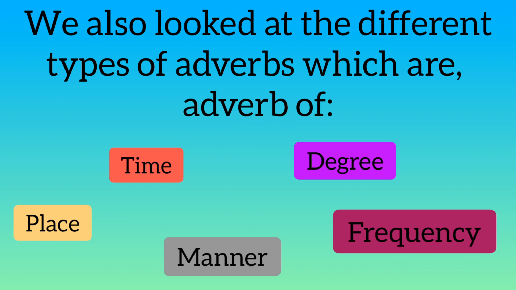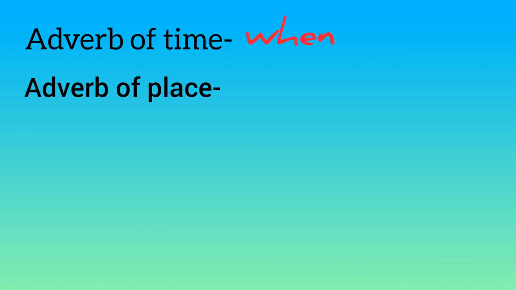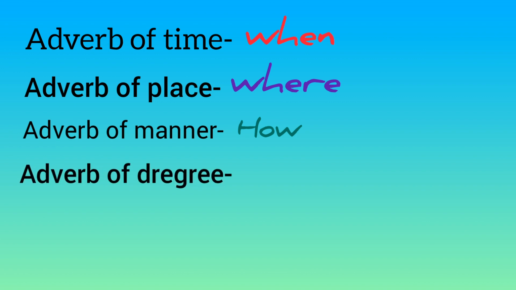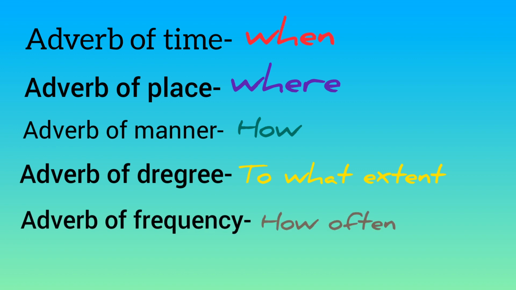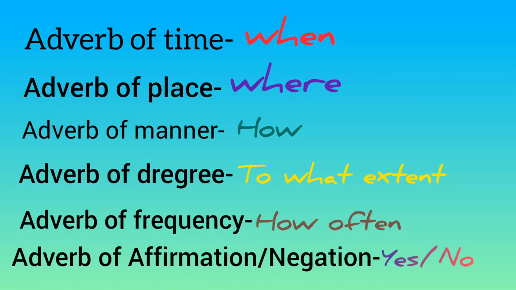We also looked at what each type of adverb represented, and we gathered that adverb of time answers the question when, adverb of place where, adverb of manner how, adverb of degree to what extent, adverb of frequency how often, and adverb of affirmation and negation yes or no.